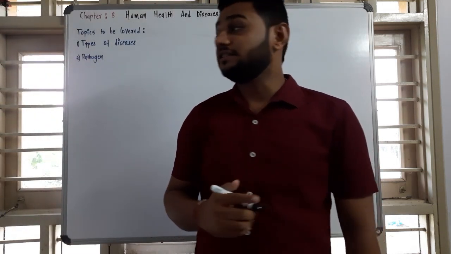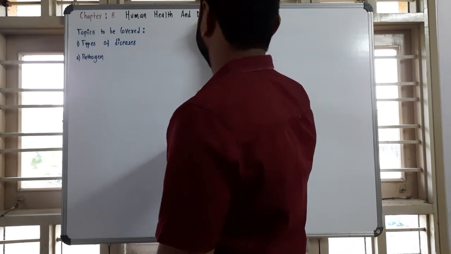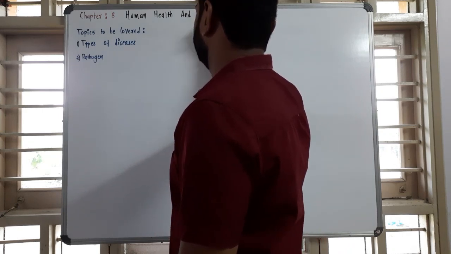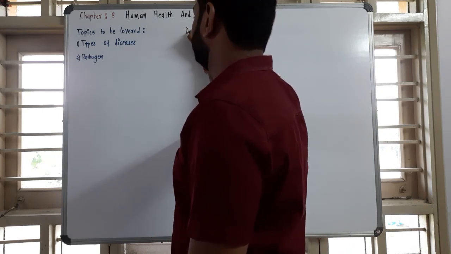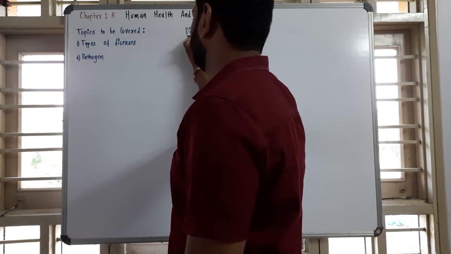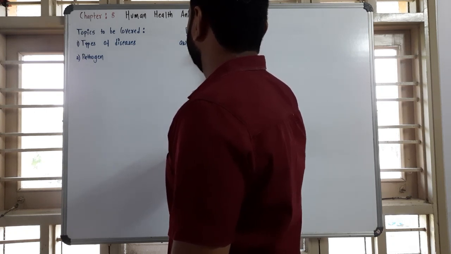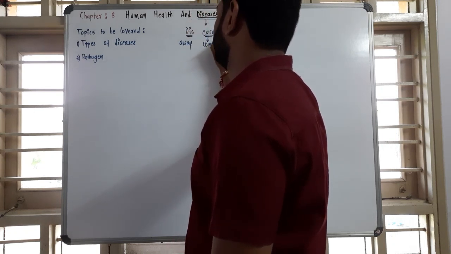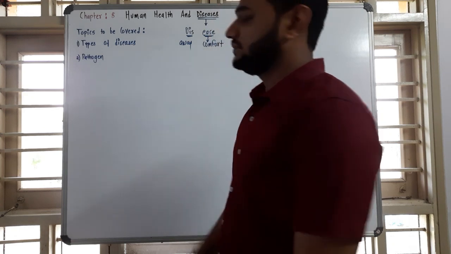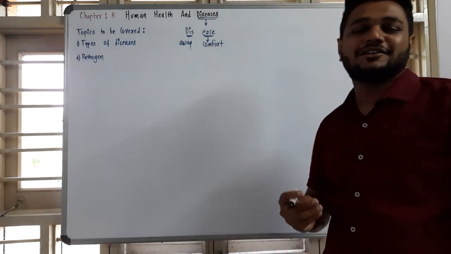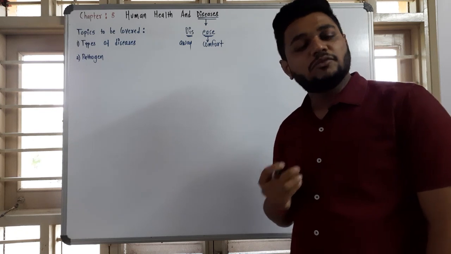Now first one, what is disease? What is disease? Dis means away and ease means comfort. Disease means which takes the comfort of our body.